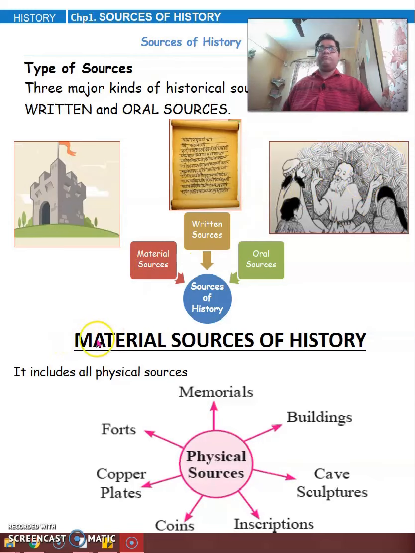Now firstly we will go for material sources of history. What are material sources of history? It includes all physical sources. Physical sources are sources which you can touch. Things that you can touch are called physical sources. Now which are the physical sources? Memorials, buildings, cave sculptures, inscriptions, coins, copper plates, and forts. These are called the physical sources, also called the material sources of history. Okay, let's go ahead. I hope you all have understood till here.